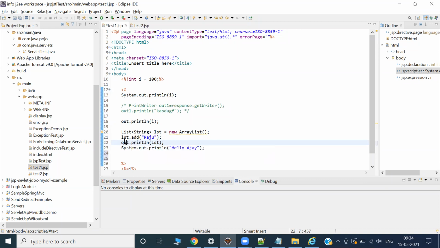That is in a servlet. But what about in JSP? JSP is the same thing, but JSP tells the developers, you don't worry, I will give you a stock of implicit objects, or ready-made objects. You don't need to create them manually using the new operator or by calling any other method.